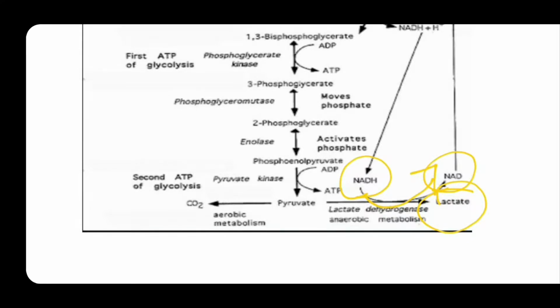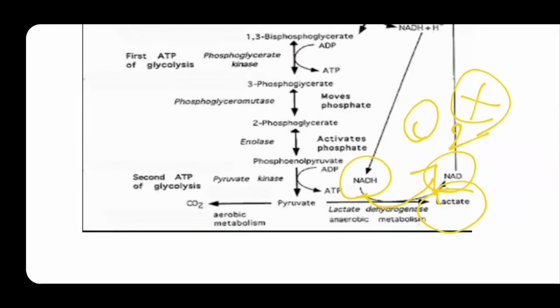Lactate dehydrogenase enzyme is required in the absence of O2. Absence of oxygen means lactate will form; presence of oxygen means pyruvate will form. Glycolysis is the major pathway in tissues lacking mitochondria, like erythrocytes, cornea and lens. It does not occur in the brain as the major pathway.